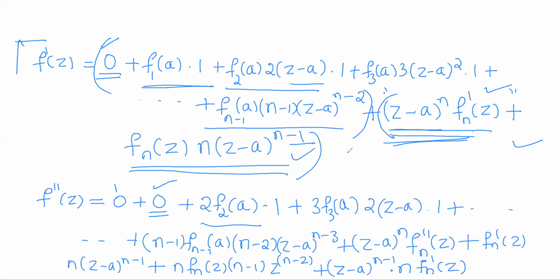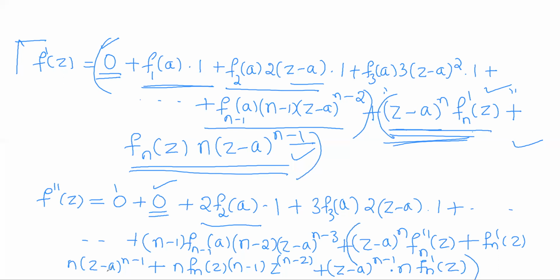When you differentiate the second time, the terms are z minus a whole to the power n into fn double dash of z, plus fn dash of z into n into z minus a whole to the power n minus 1, plus n into fn of z into n minus 1 into z minus a whole to the power n minus 2, plus z minus a whole to the power n minus 1 into n into fn dash of z.